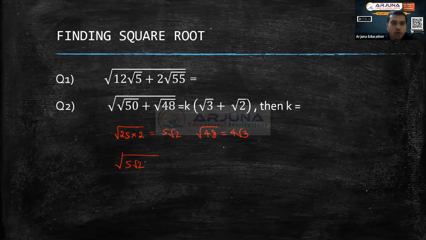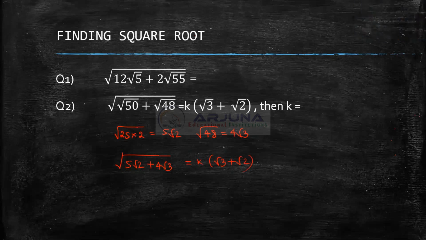Fine. So 5 root 2, then what do you get? 5 root 2 plus you have 4 root 3. It's not 4, I think it's 16 into 3, correct. So 4 root 3. So 5 root 2 plus 4 root 3 equal to K times root 3 plus root 2, right? So here, I'll write it with this pen.